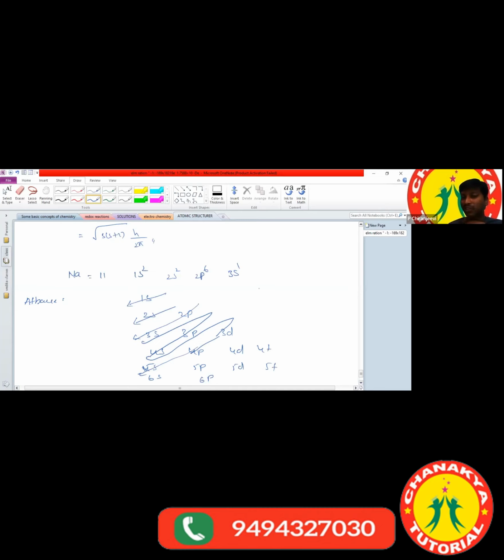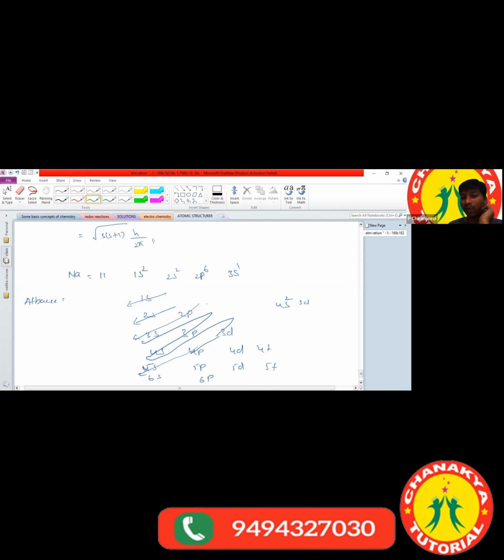But in your NCERT textbook, while writing the electronic configuration of the 3d series elements, they wrote the 3d orbital first. Okay, sorry, you will get the 3d orbital first only there. Clear? Actually, how we write it here is 3d, 4s2. Clear? After the 4s only, the electron enters into the 3d orbital.